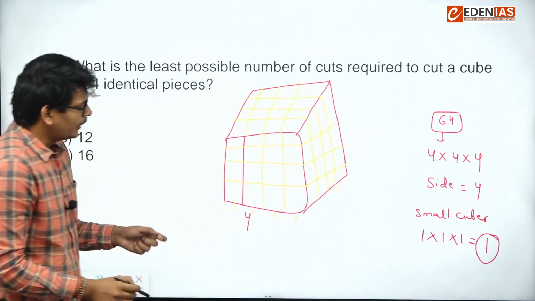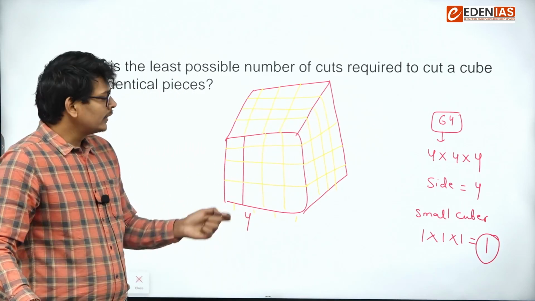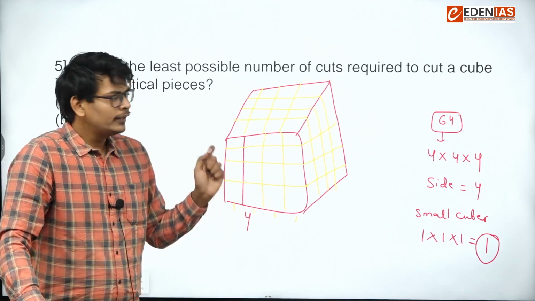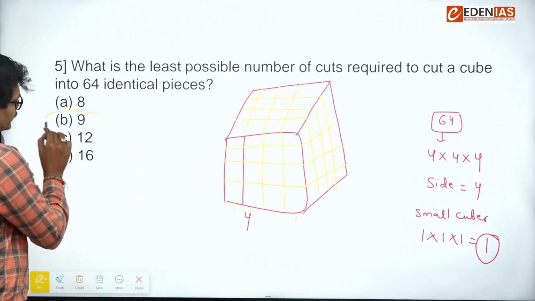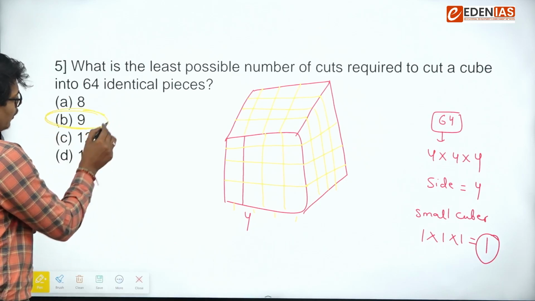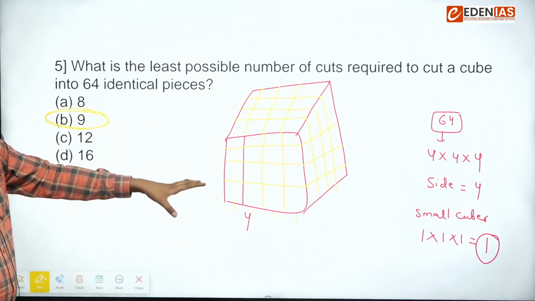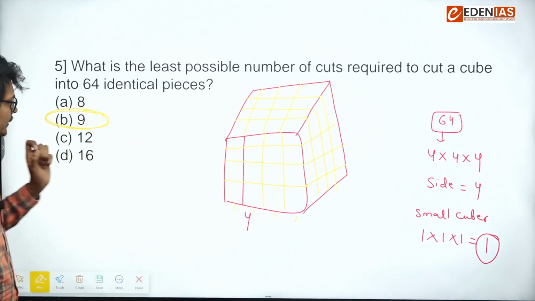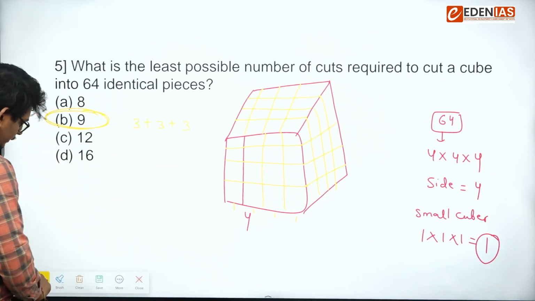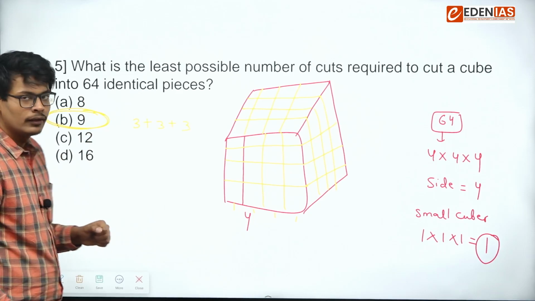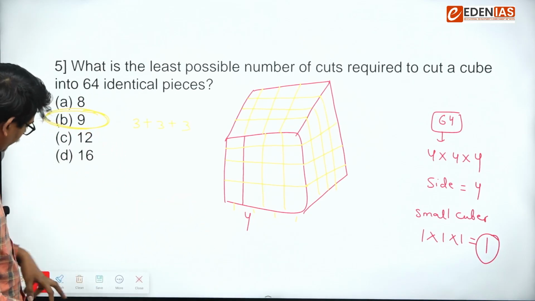So you can say 3 cuts along the x-axis, 3 cuts along the y-axis, 3 cuts along the z-axis. So that's why the minimum number of cuts which are required to convert this cube into 64 identical pieces is 9. 3 plus 3 plus 3, that is 9. I hope this part is clear.